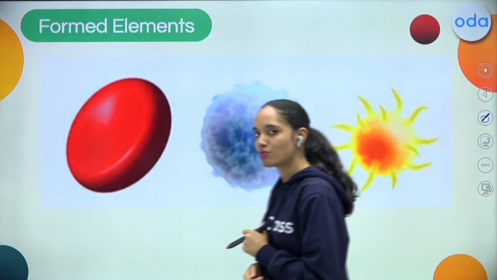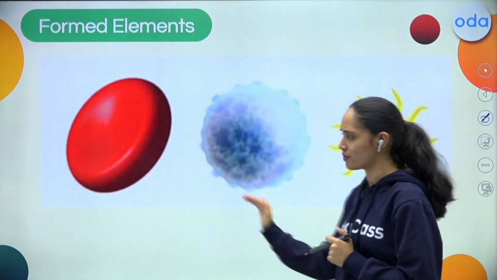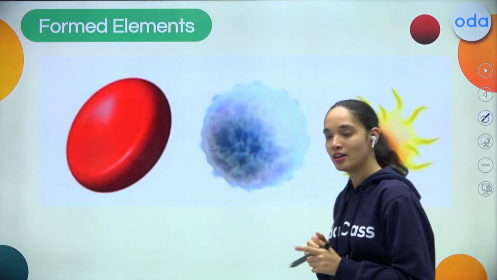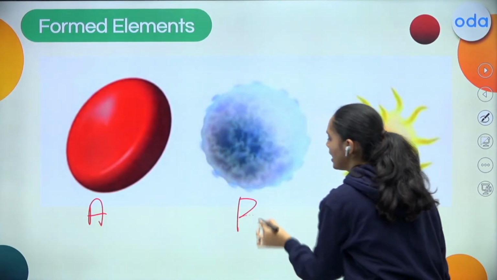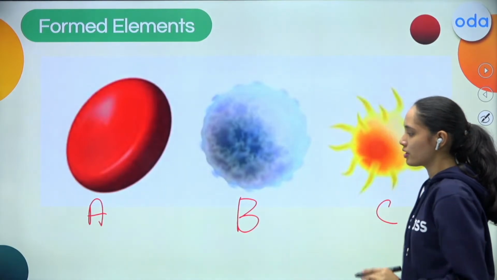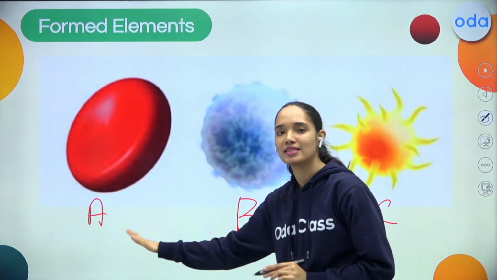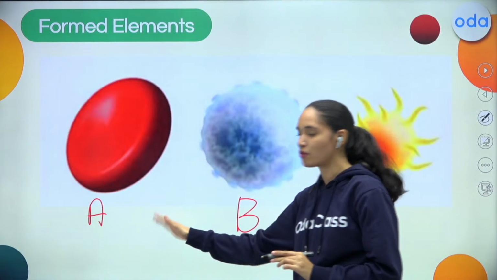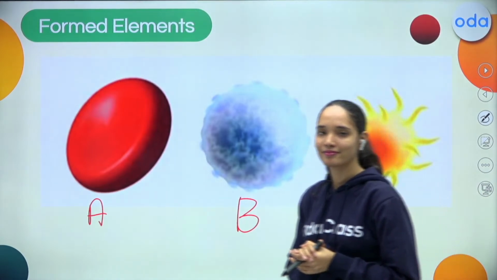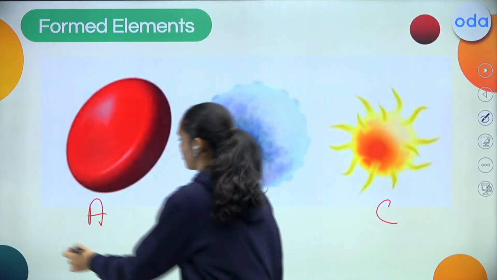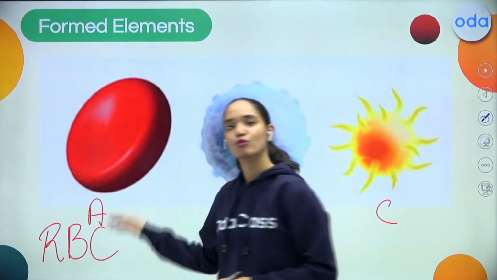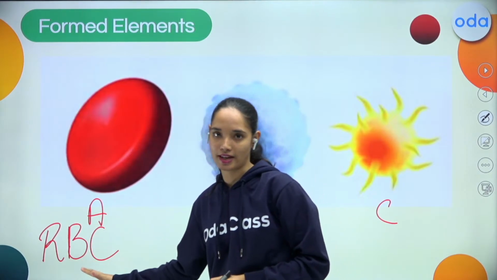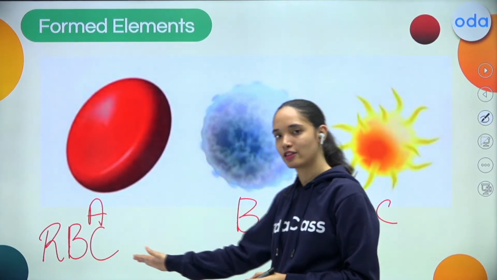So now it's time to do an activity. I'm pretty sure you must have seen this before as well, right? So let us consider this as A, this as B, and this as C. So can you all tell me what is A in the comment section right now? Can you all type it? What is A? Okay, very good, wonderful. This is red blood cell, which is also known as erythrocyte.